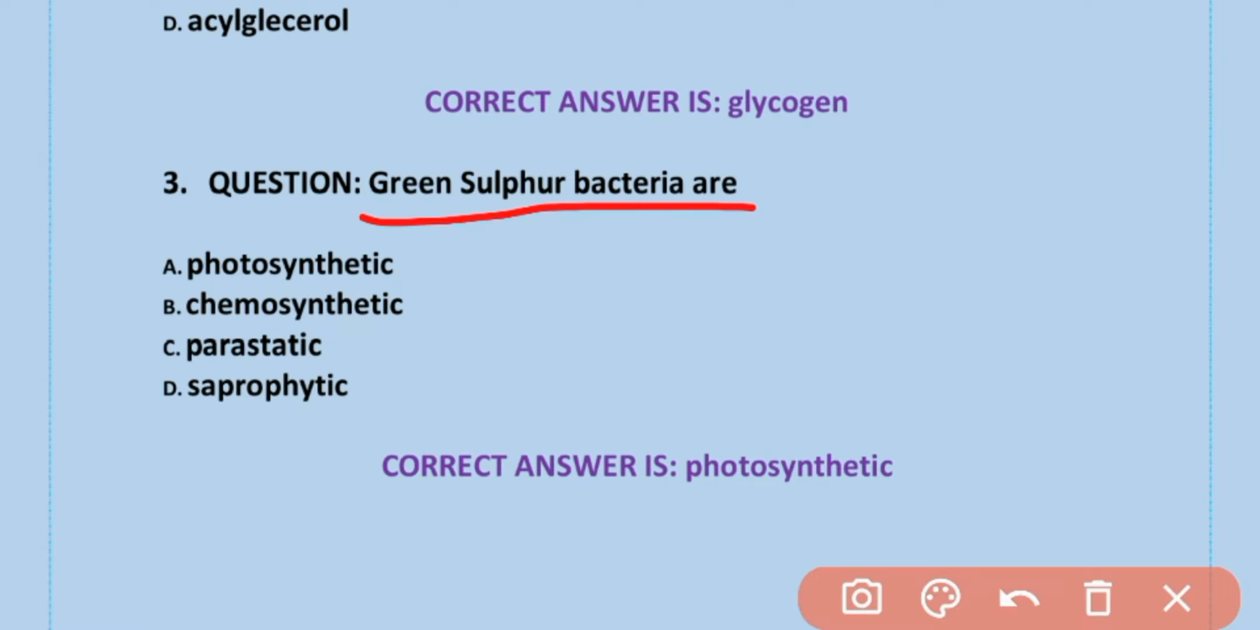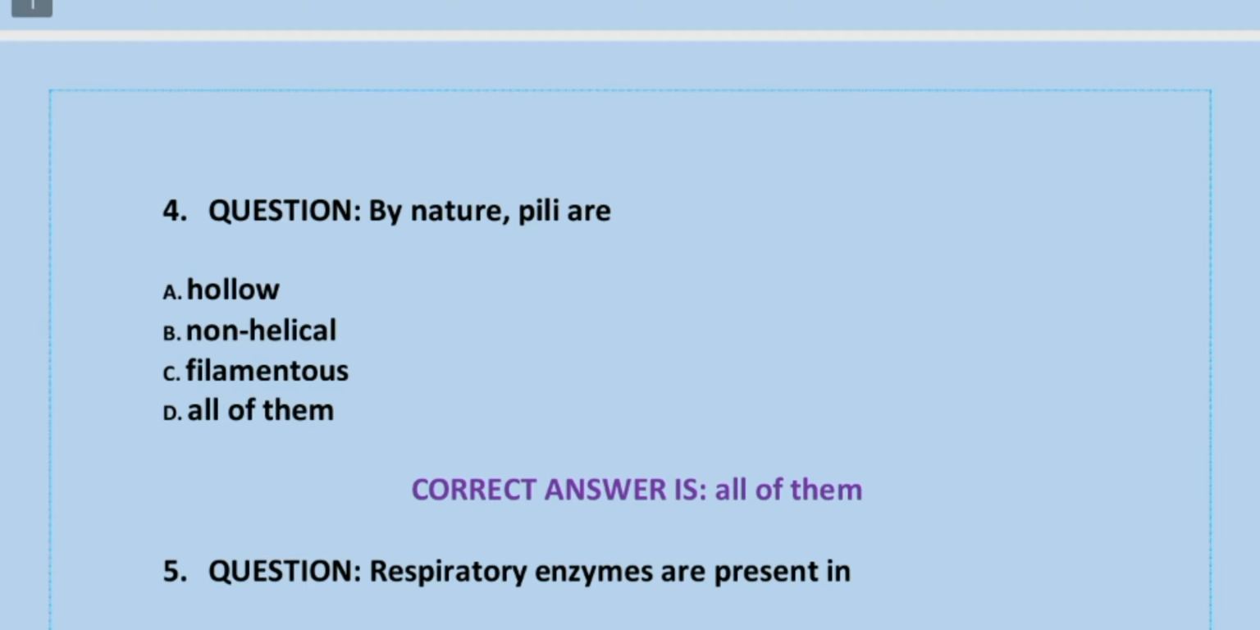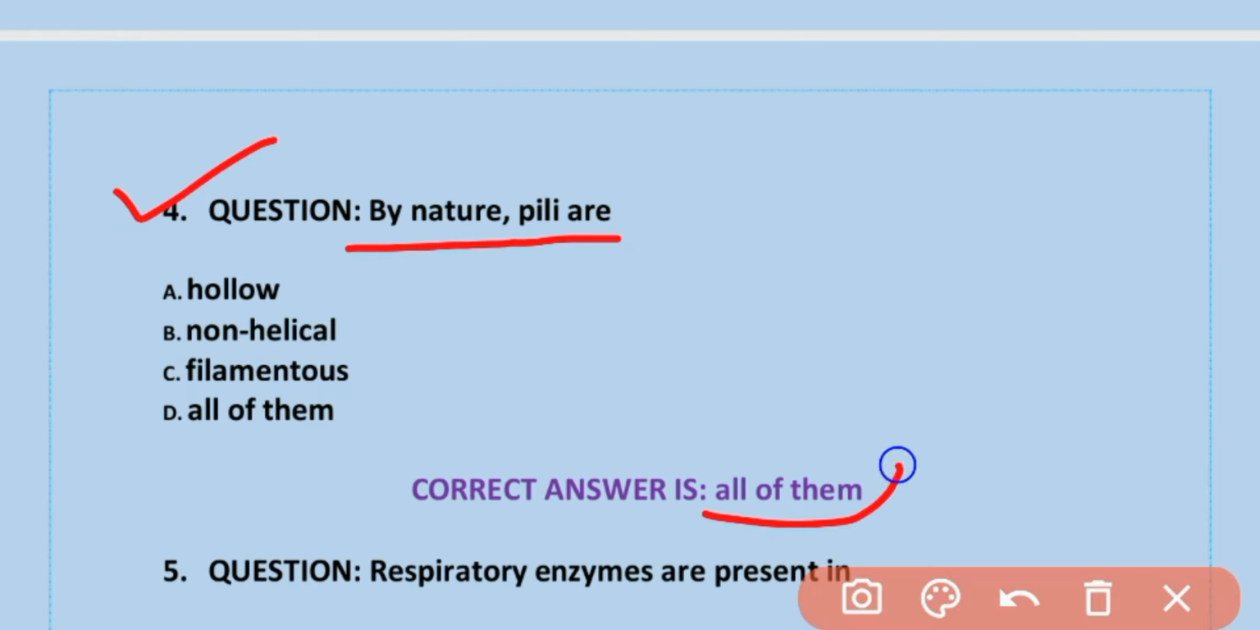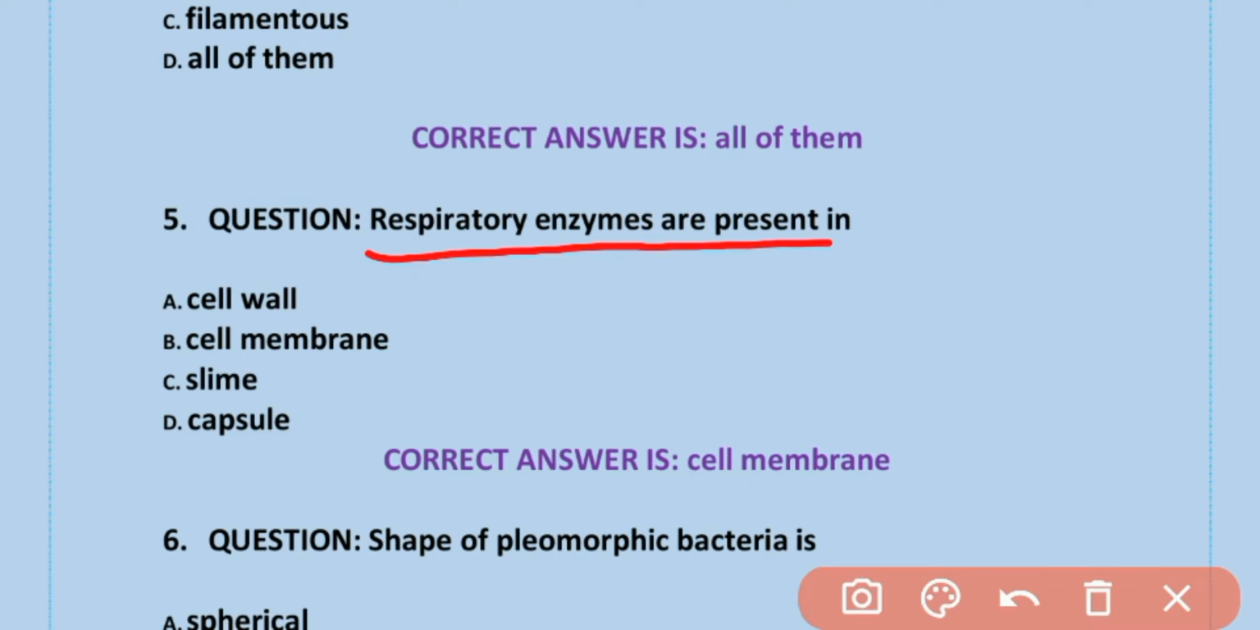Green sulfur bacteria are photosynthetic. Option A is correct. Photosynthetic. MCQs number 4. By nature, pili are hollow, non-helical, filamentous. All of them is correct. Respiratory enzymes are present in cell wall. Option B is correct. Cell wall.